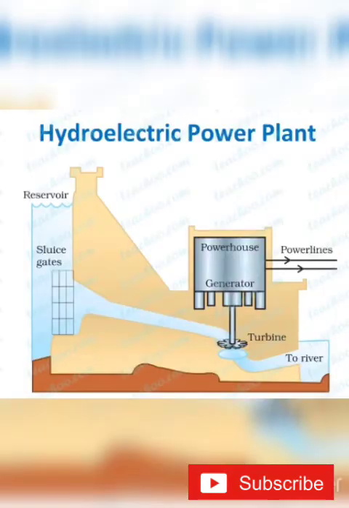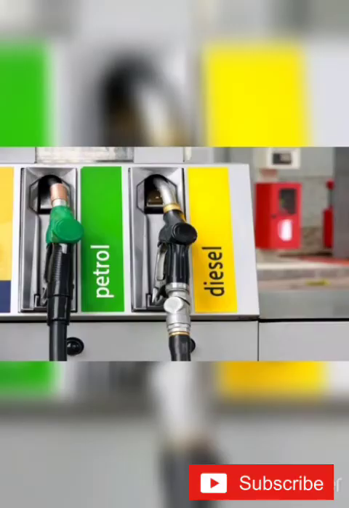Then heat energy obtained from power station is used to generate electricity. So from the heat in power station, they generate electricity. And heat energy obtained from the petrol and diesel is used to run the vehicles.